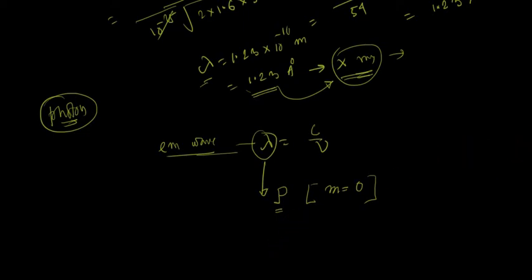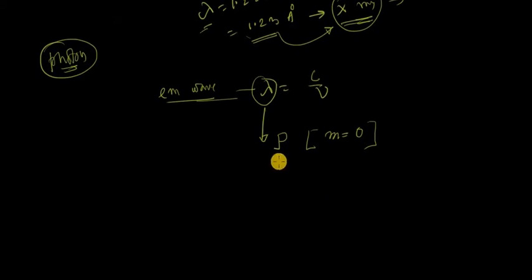But how do you calculate the momentum of the photon? Very simple. The momentum P is h by lambda. This is the relation for the photon. Photon has a wave nature because photon is the electromagnetic wave. Electromagnetic wave defined by a particle is called photon.